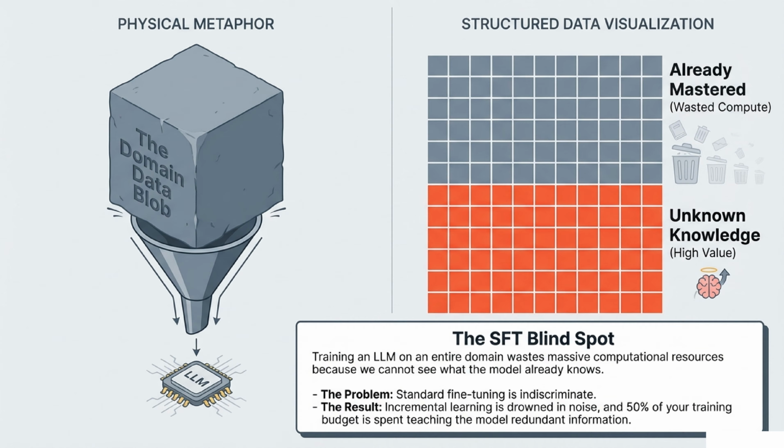To understand the solution, we first need to identify the problem, which we call the SFT Blind Spot. Currently, training an LLM on an entire domain wastes massive computational resources simply because we cannot see what the model already knows. Standard fine-tuning is indiscriminate. The result? Incremental learning gets completely drowned in noise, and 50% of your training budget is wasted teaching the model redundant information.